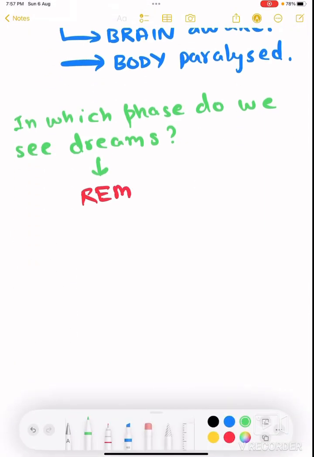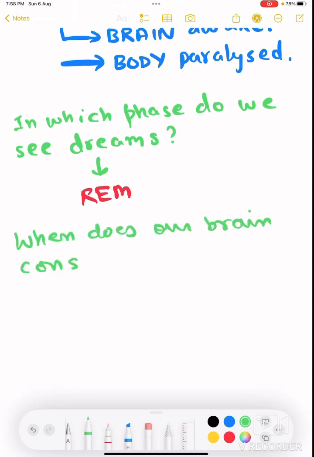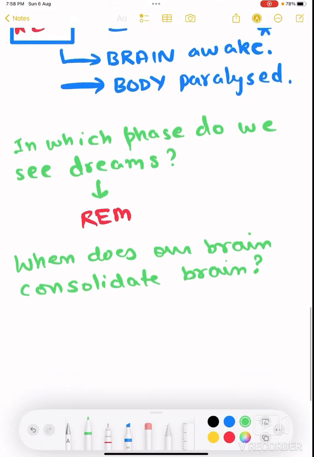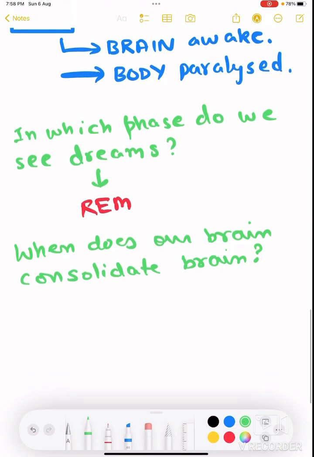Another very interesting thing, when does our brain consolidate memories, right? Whatever we study during the day or whatever we do during the day, our brain tries to consolidate those tasks, those physical or mental activities we have done. The brain consolidates it, right? But in which cycle does it happen?